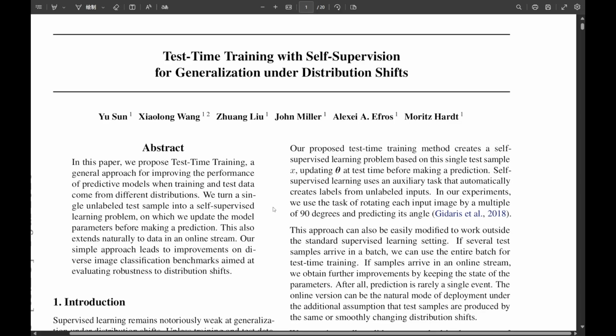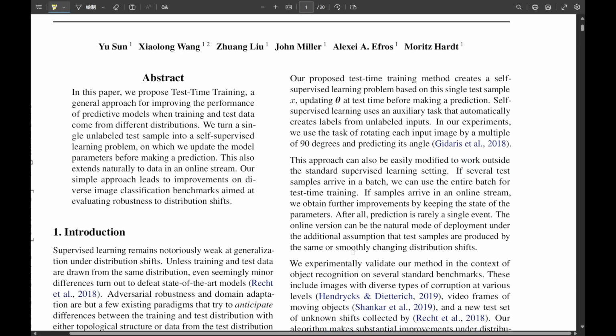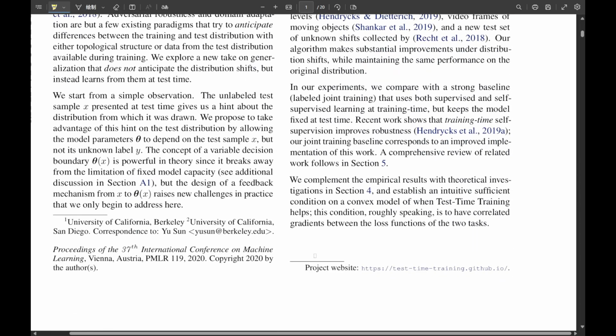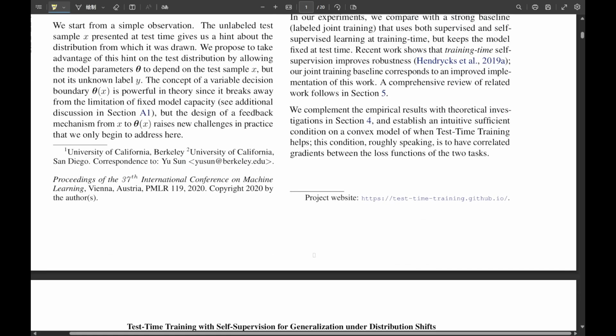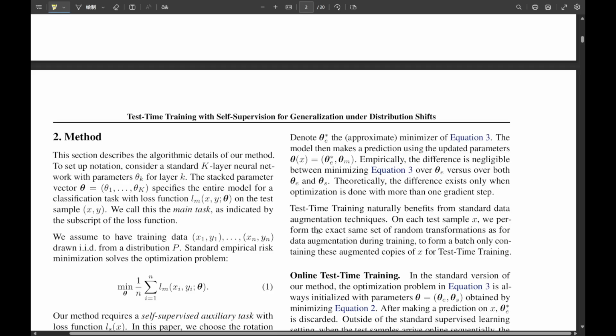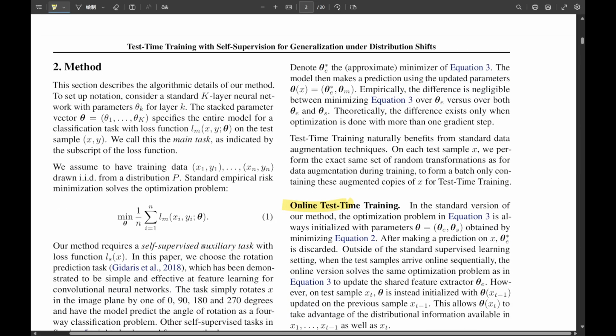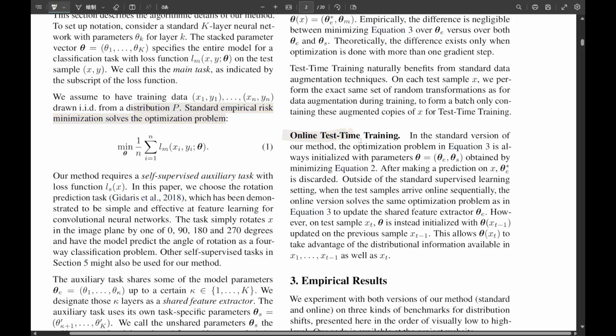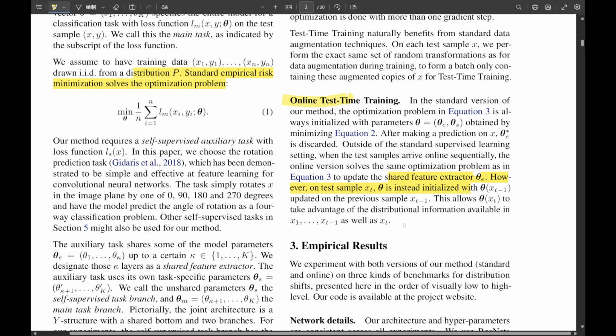Exactly. So how does TTT actually pull off this on-the-fly adaptation? The key ingredient is something called self-supervised learning. This involves an auxiliary task, a secondary job for the model, where it generates its own labels from the unlabeled input data. The main example in the paper is the rotation prediction task. Right, where you take an image, rotate it randomly by 0, 90, 180, or 270 degrees, and the model has to predict the rotation angle. Precisely. It's a really clever way to get a learning signal without needing any human labels like cat or dog. It forces the model to learn about the image's structure.